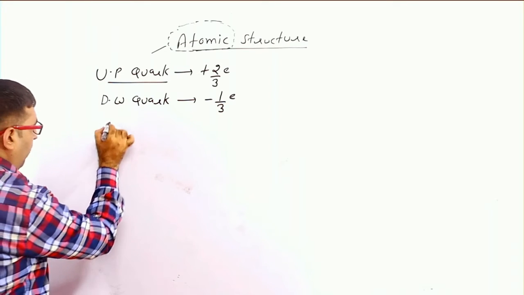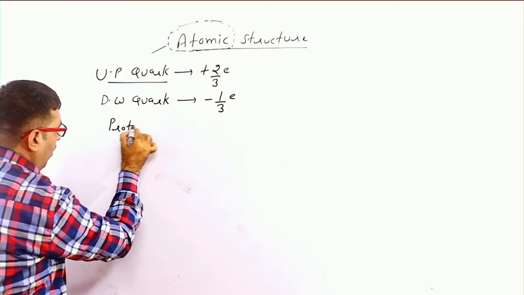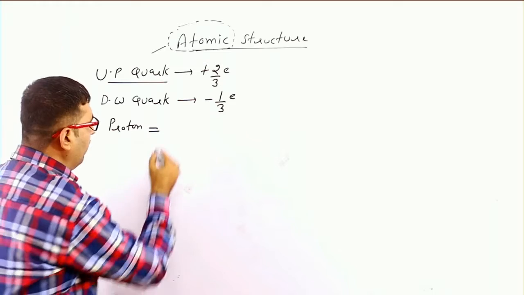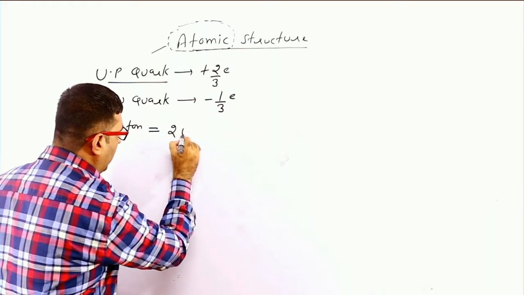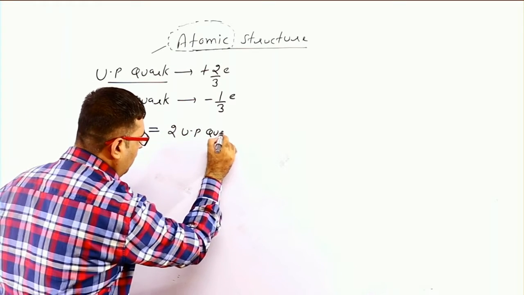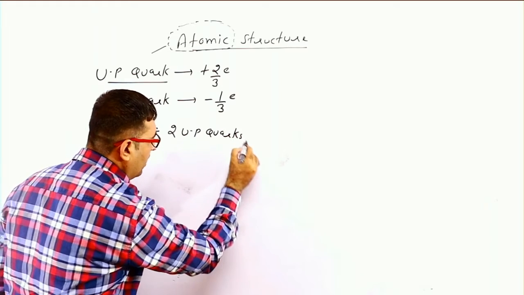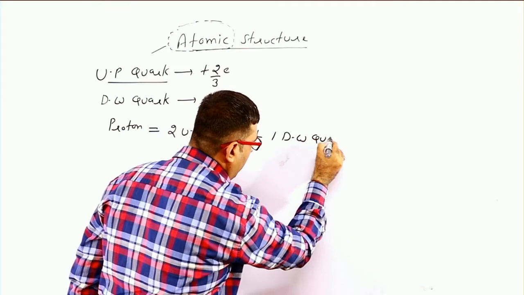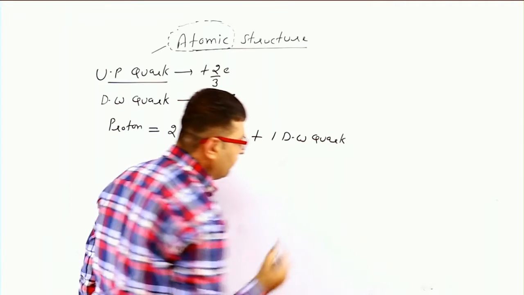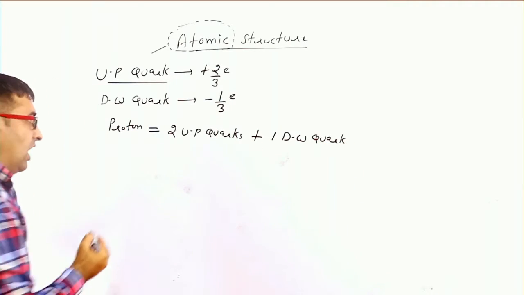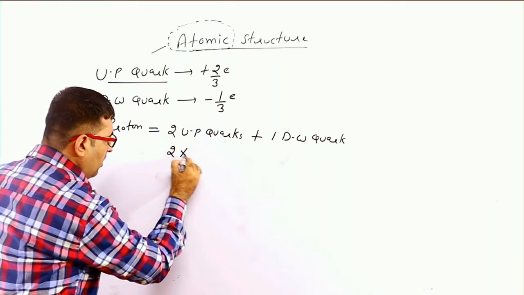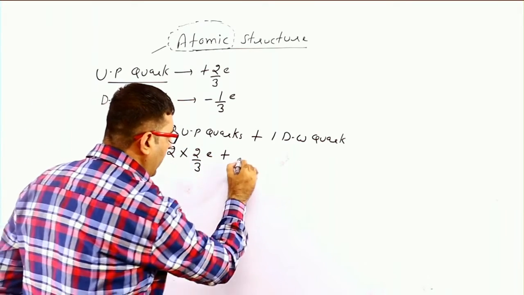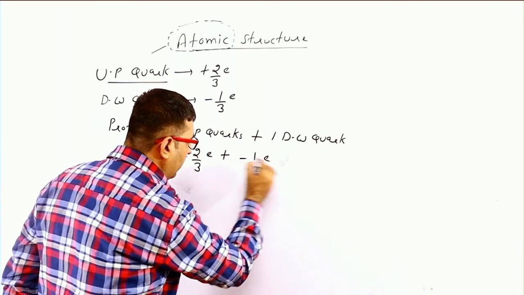Now a proton is made up of two up quarks and one down quark. Up quark has a charge plus 2 by 3 e, and down quark has a charge minus 1 by 3 e.